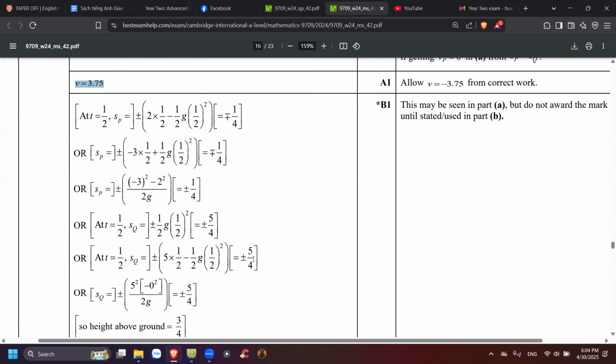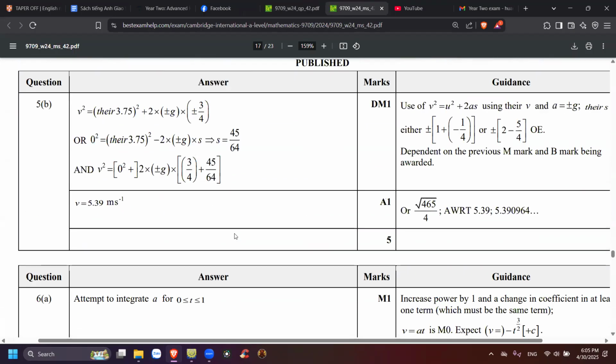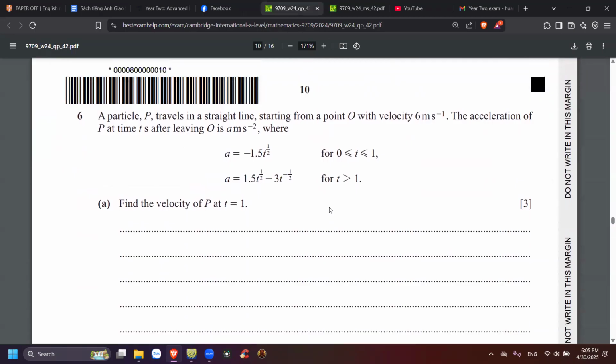Okay. But either way, they use that for this one, and they get V equal to 5.39. You get the same result? Yeah, I got the same result. Okay, great. Let's move on to number 6.